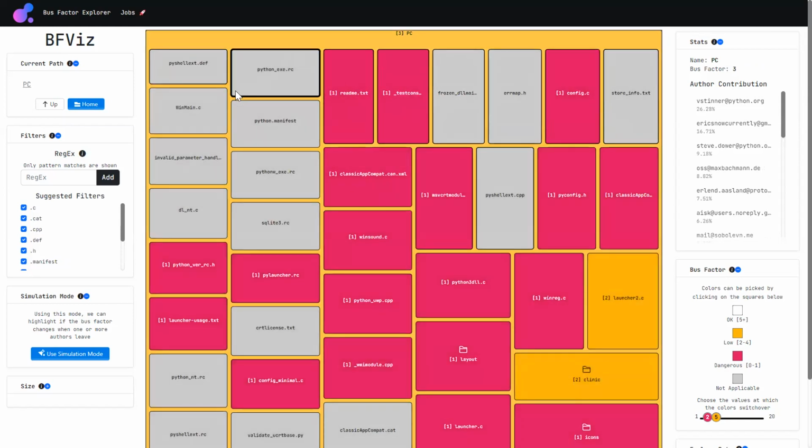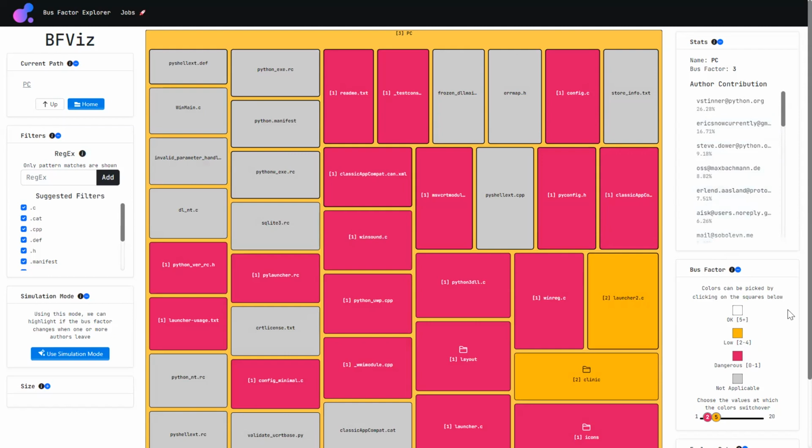There are different colors for the tiles. Each color represents a bus factor range that we will discuss on the right-hand side. Also, each selected folder has some details on this stats panel. For example, we are right now in the PC folder. We see the bus factor here, and we also see a list of top contributors.